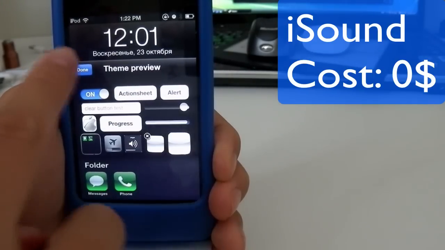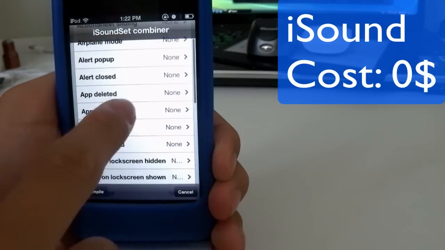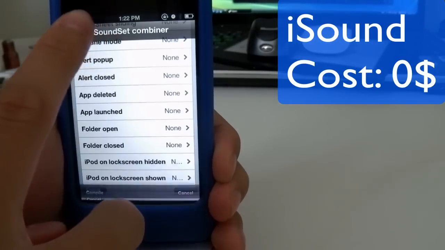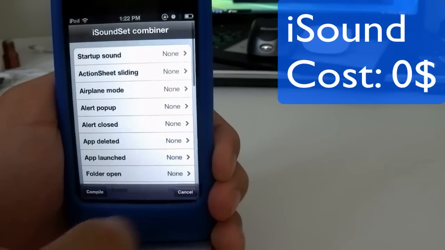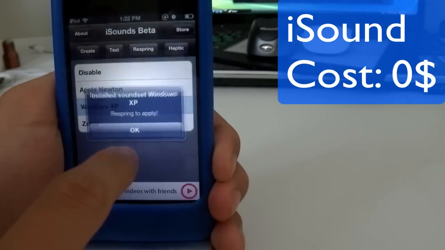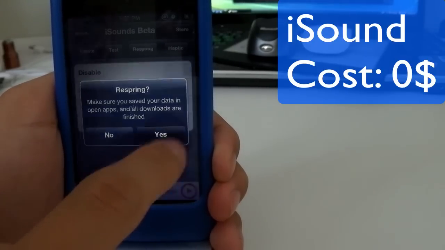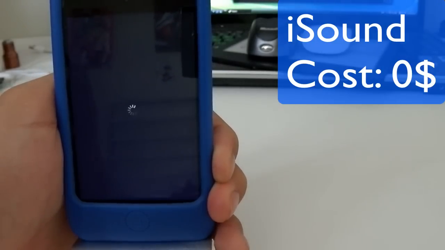But first I want to show you that you have the create option, so you can create your own sound effect. Now if you want to change it, let's say I want to change to Windows XP, just click on it, then you need to respring. Click on respring, then you click on yes.